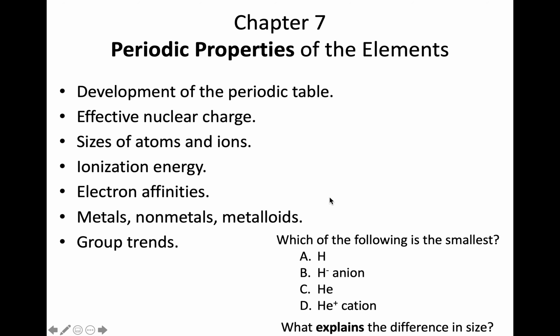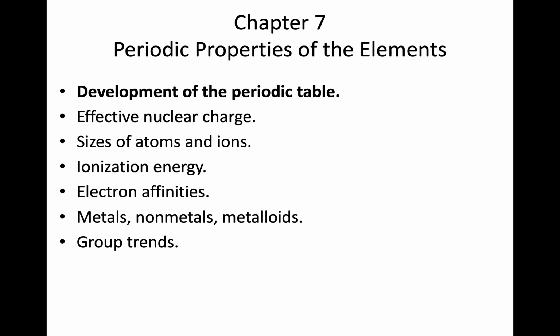I listed a typical problem that we would see at the bottom there. It's a typical question where we're asked to come up with an answer, a prediction for which of these would be the smallest, and then also offer an explanation for why. So within this chapter, we're going to see a combination of properties that we're going to predict, and then also the supporting explanations.